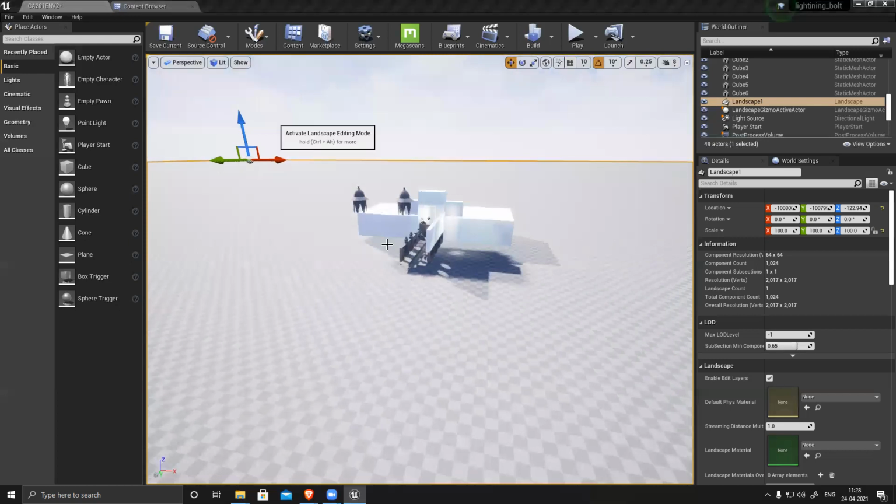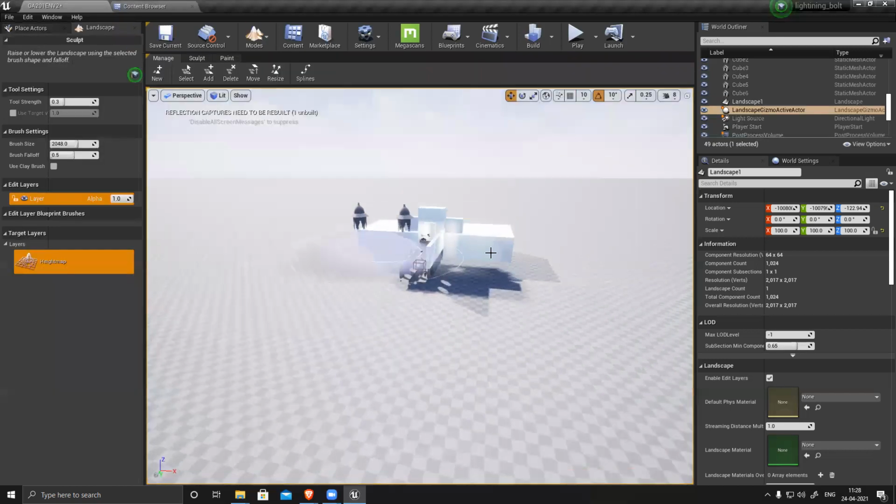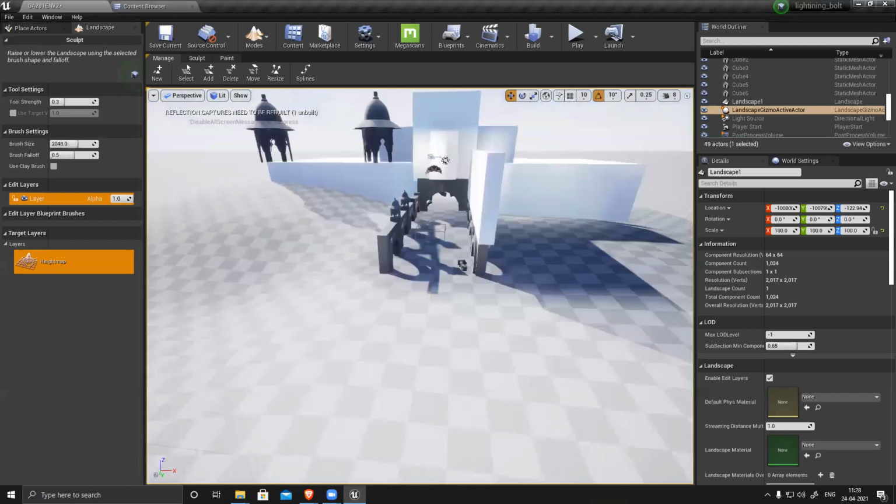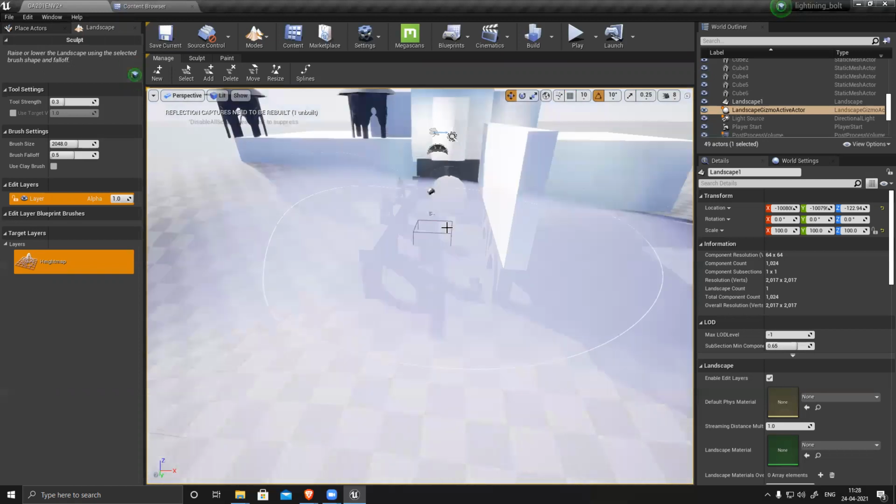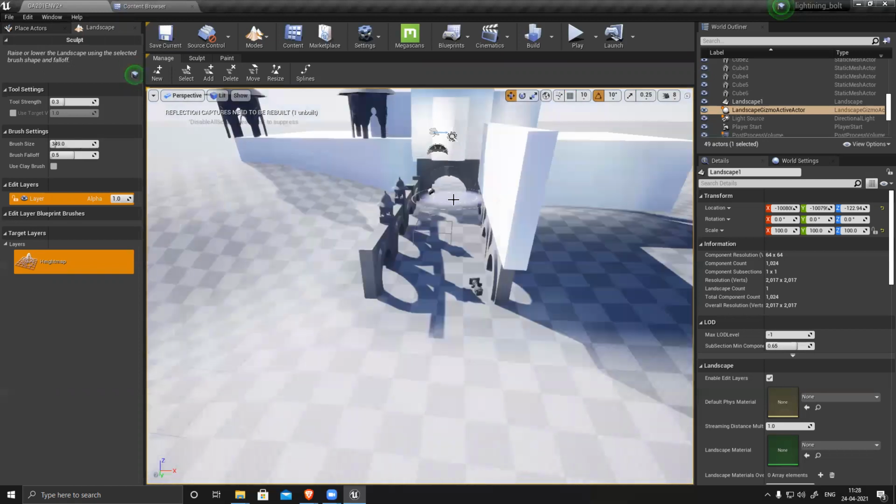Modify landscape, and to push it down, Shift.